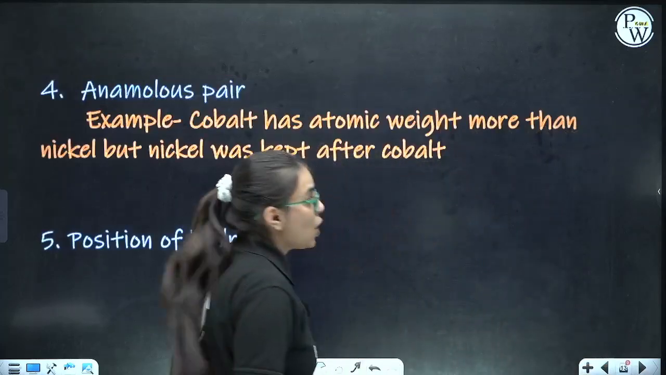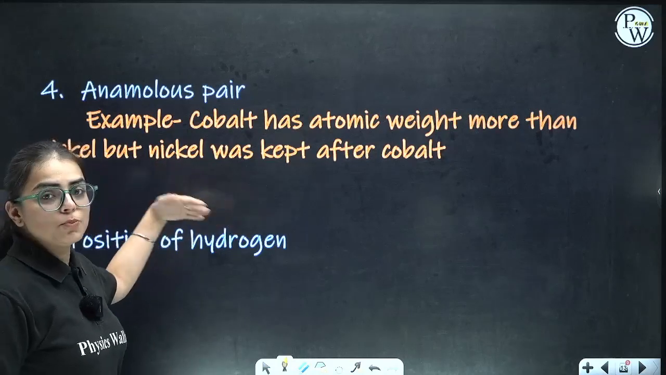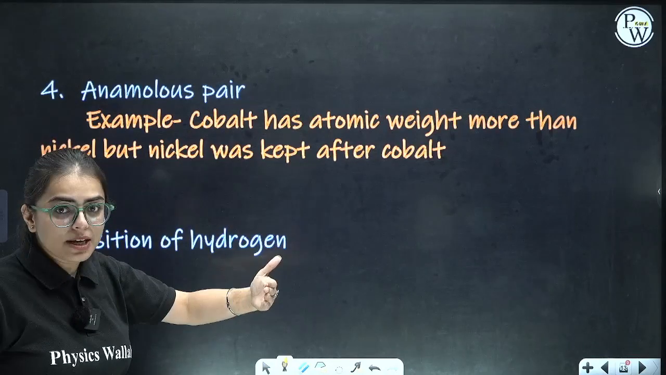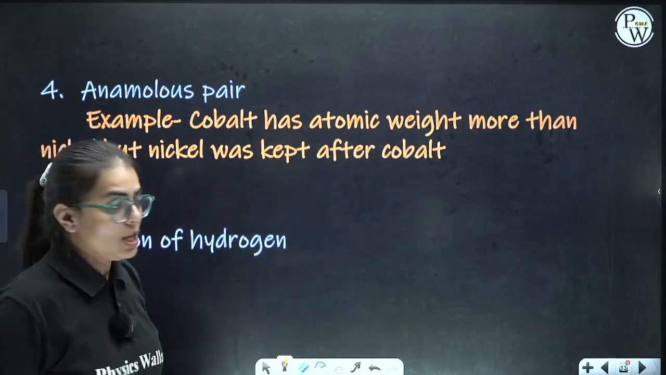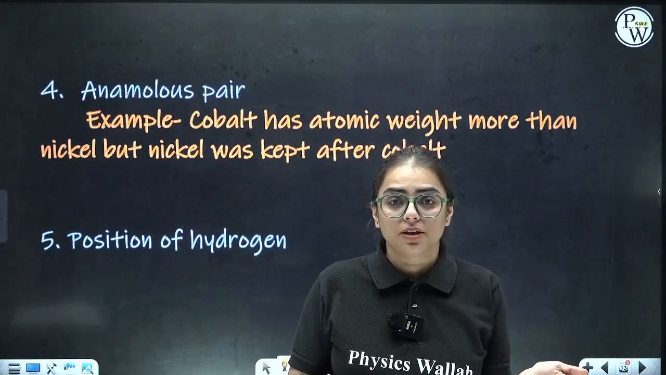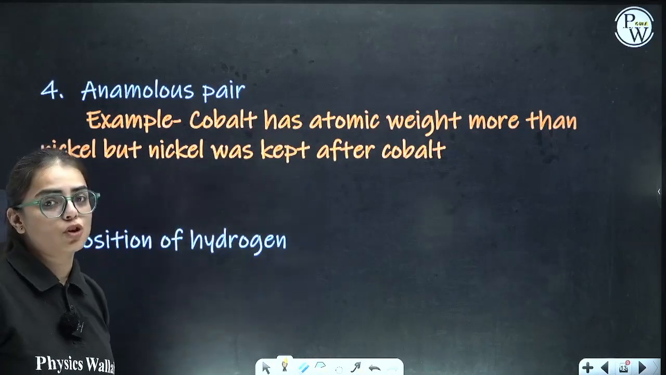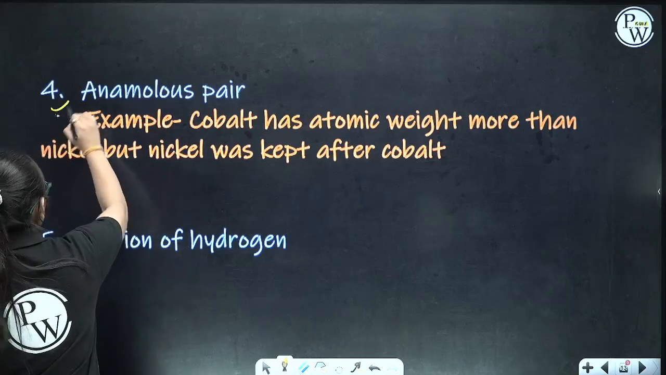The next one, anomalous pairs. Next demerit. Cobalt has atomic weight more than nickel. It should be placed after nickel, but nickel is placed after cobalt. You have to place them according to increasing atomic mass, but over here the scenario is different. Cobalt, which has higher weight, should be placed after nickel, but nickel is kept after cobalt. So this is again one more demerit.